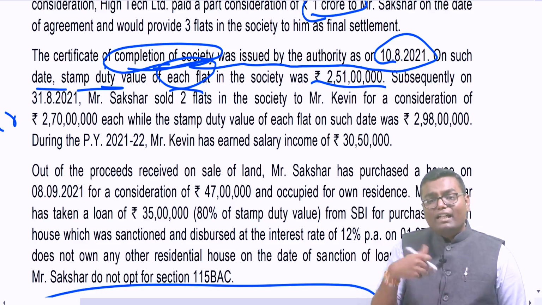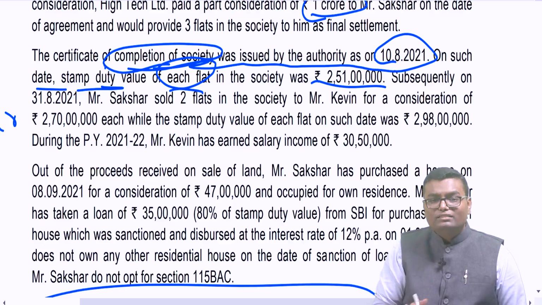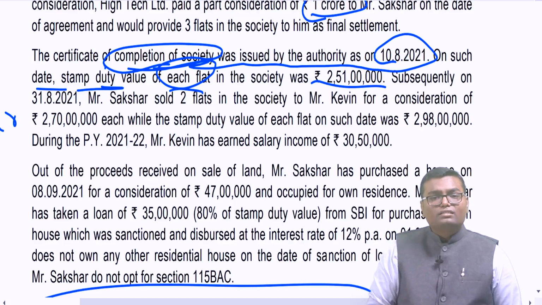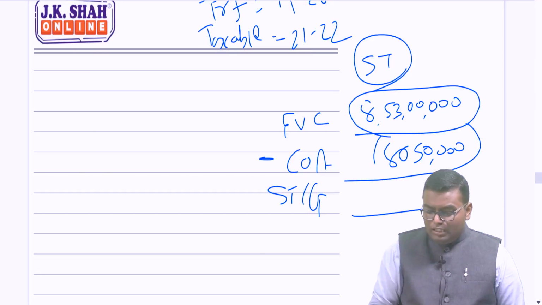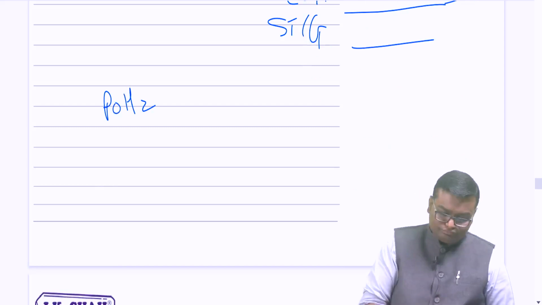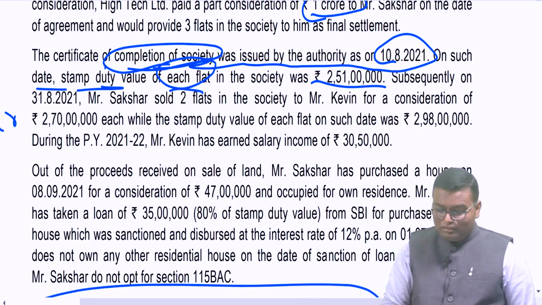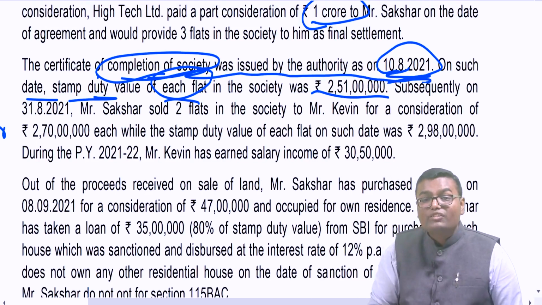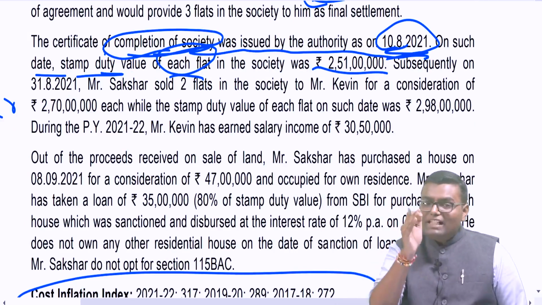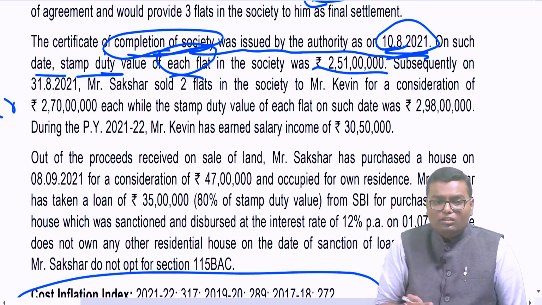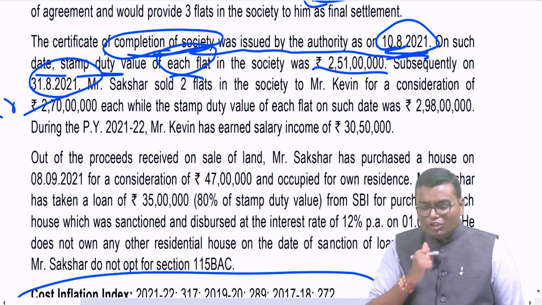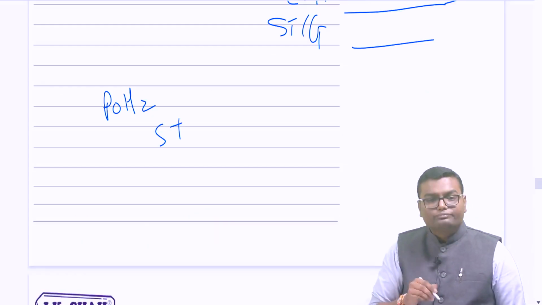Sakshar is again entering into a contract to sell 2 flats. That means again over here capital gain will arise to Mr. Sakshar on selling these 2 flats. Now if I want to calculate that capital gain, the period of holding will start from which date? See, for those 2 flats, the completion certificate was received on 10th August 21. So the period of holding will start from 10th August 21, and I sold on 31st August 21. Don't you think so? It is less than a month. Obviously short term. So this capital gain will be short term.